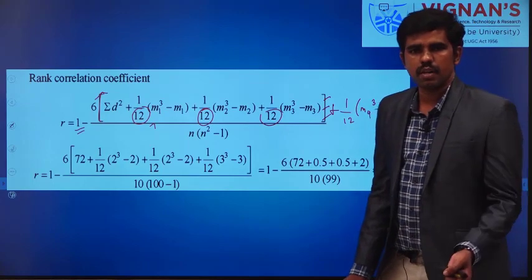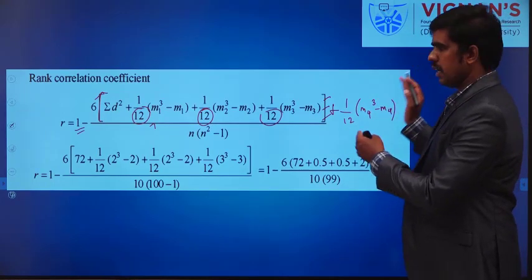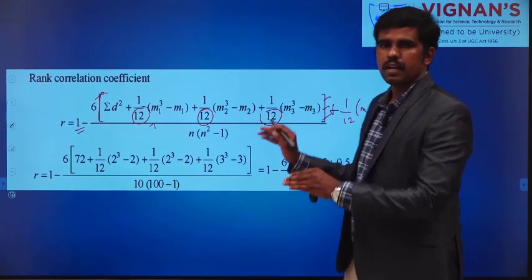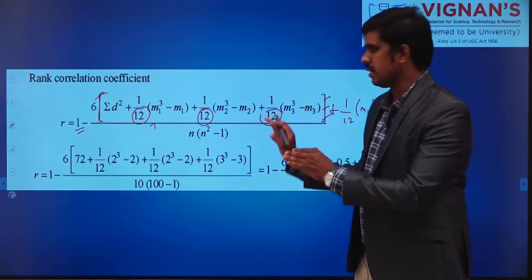The common bracket will not close here. If I have 5 repeated ranks, you can add this adjustment factor in the formula. So this is not a fixed formula. Depending on the repeated ranks, you have to write the formula.